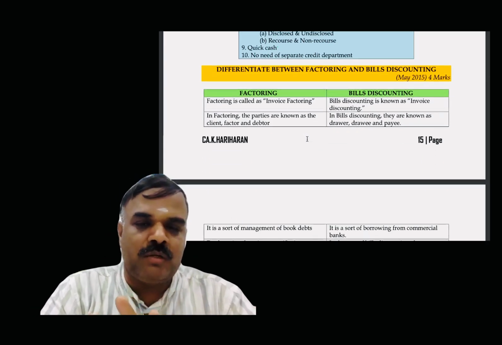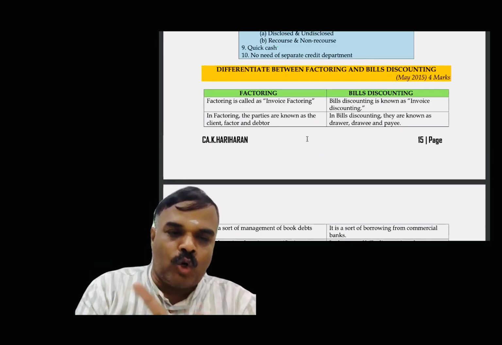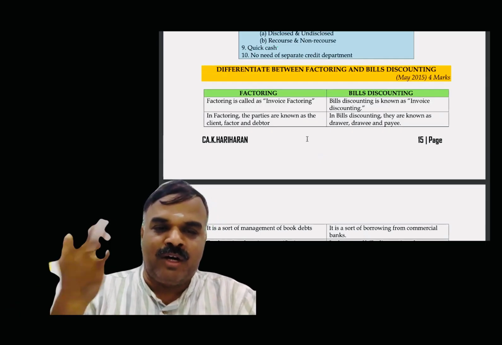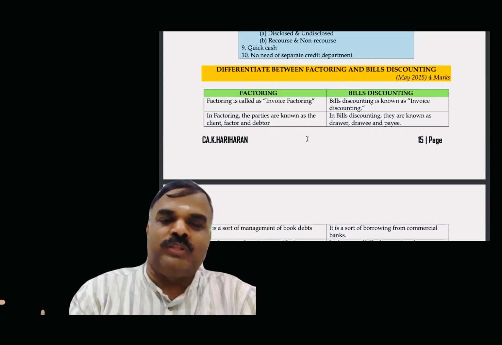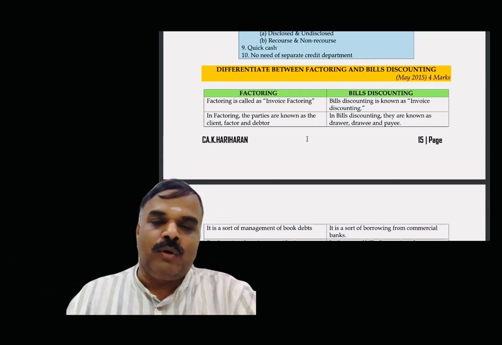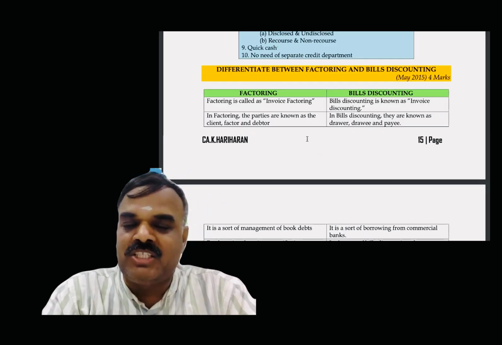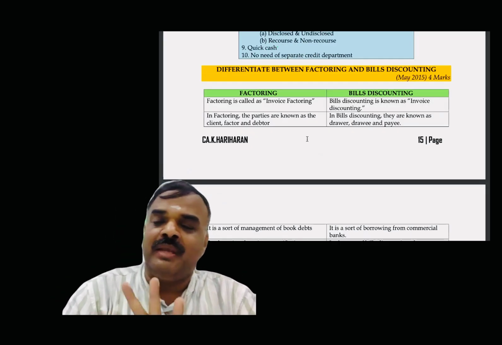In factoring, 3 parties are involved: the borrower, the factor, and the debtor. Whereas in bills discounting, there are the drawer, drawee, and payee.